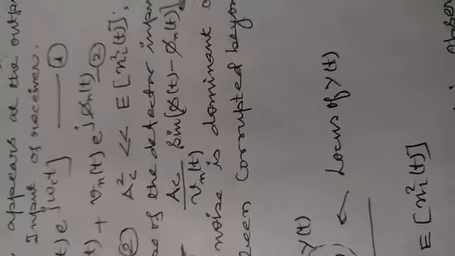So with the phasor and the phase of this detector, placing the condition Ac squared less than E of Ni squared of t, the instantaneous phase theta of t is equal to phi n of t plus Ac divided by Vn of t times sin of phi of t minus phi n of t.